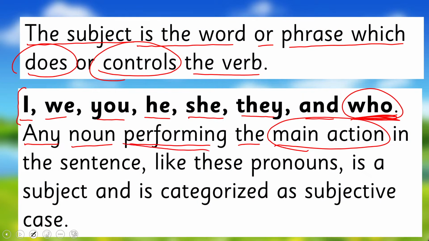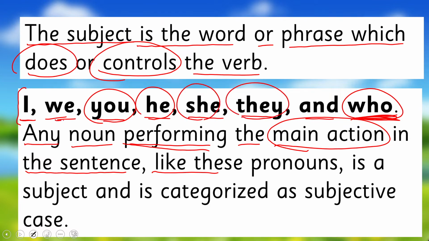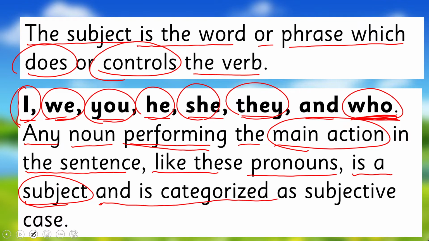A noun which is performing, acting, doing the main action in the sentence, like these pronouns: I, we, you, he, she, they, it. Okay, so these are pronouns and a subject, and it is categorized as subjective case of pronoun.